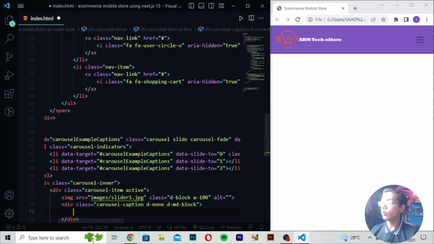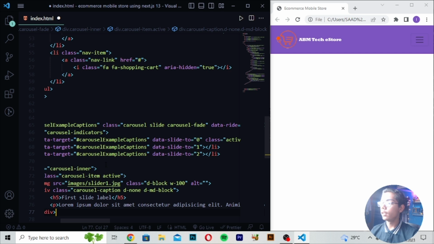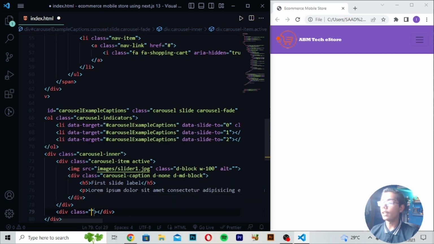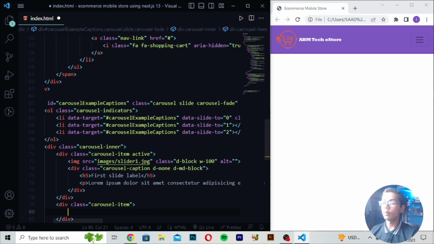Then you have to just now move down, right here h5, and then in h5 I will be just writing here first slide label. So I will be just moving down, right here p tag, and then write this Lorem tag. Then you have to just move down, right here div class, and then write here carousel-item. Then you have to just now move here.